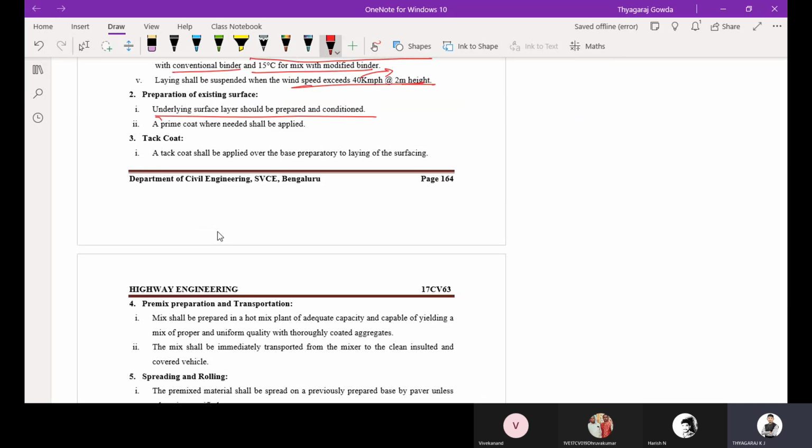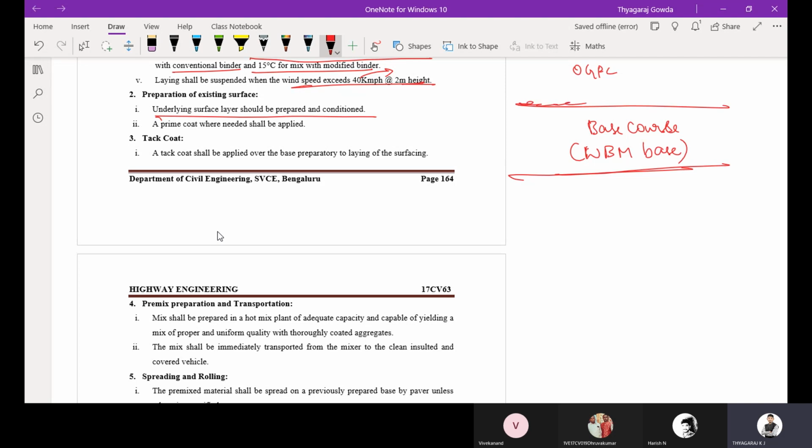So next is the preparation of the existing surface. Underlying surface layers should be prepared and conditioned. Whether it may be a binder course, I told you, it is a PMGSY road, so there will be no binder course. There will be a base course. While constructing the OGPC, the existing layer is the base course, that too a WBM base course. The existing layer you are going to prepare is the WBM.